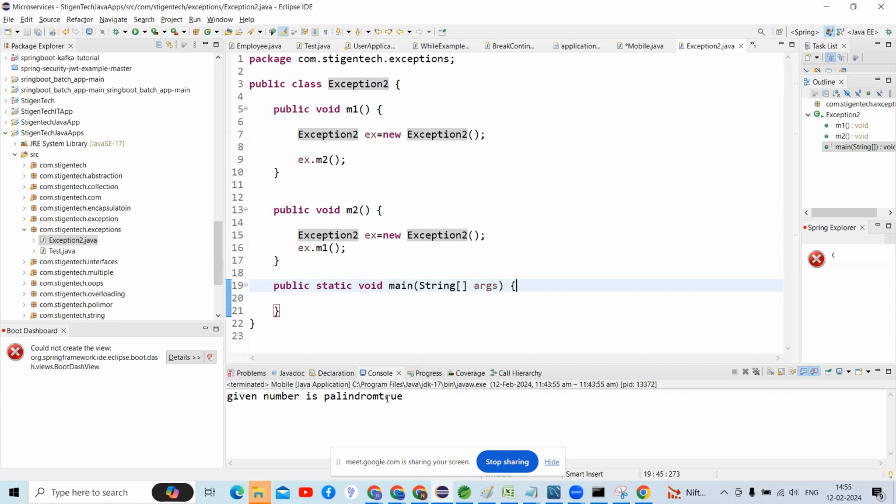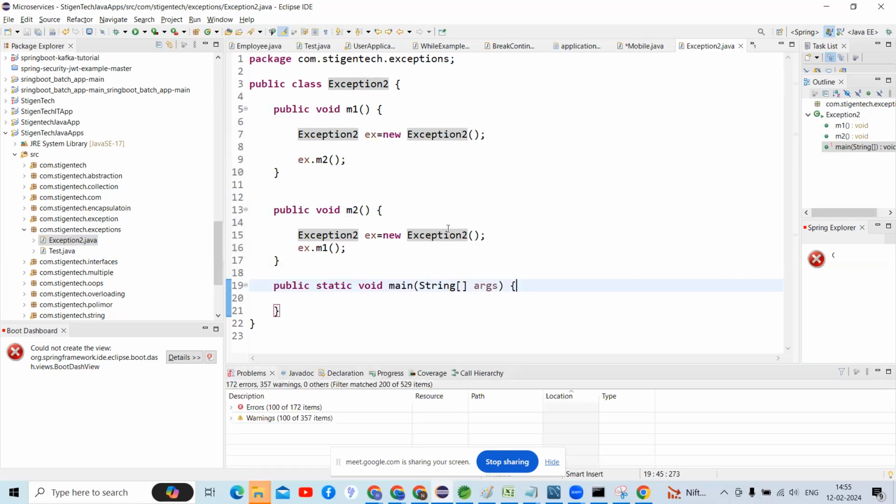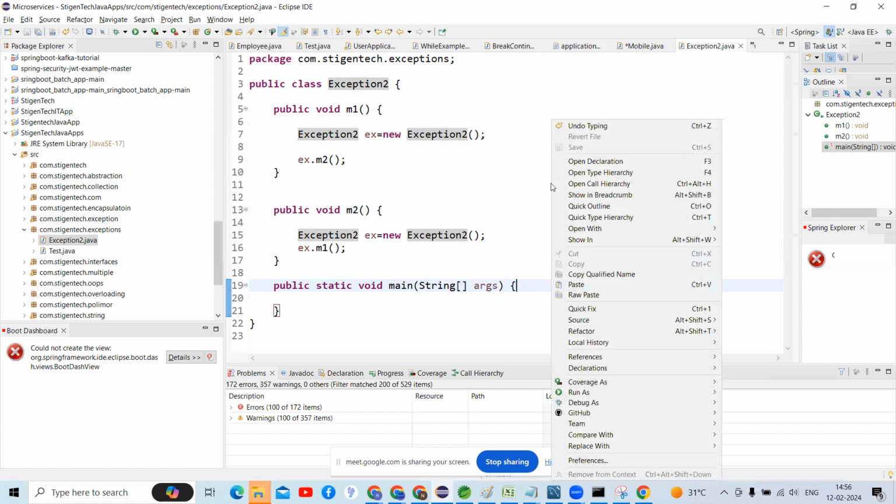You can check in this code. M1 method, M2 method. Both methods are what, static or non-static? Non-static methods. Then how can we call a non-static method?